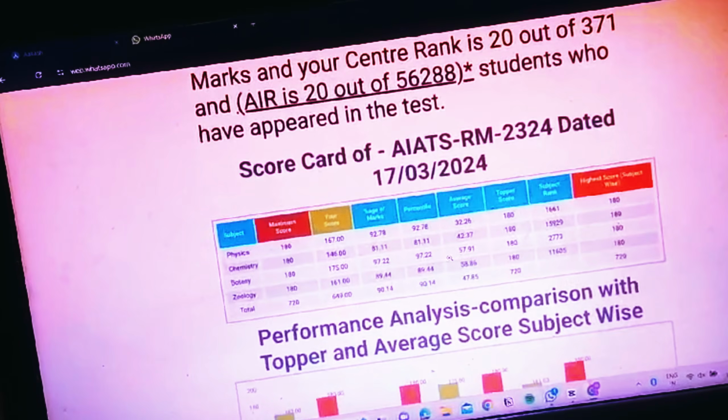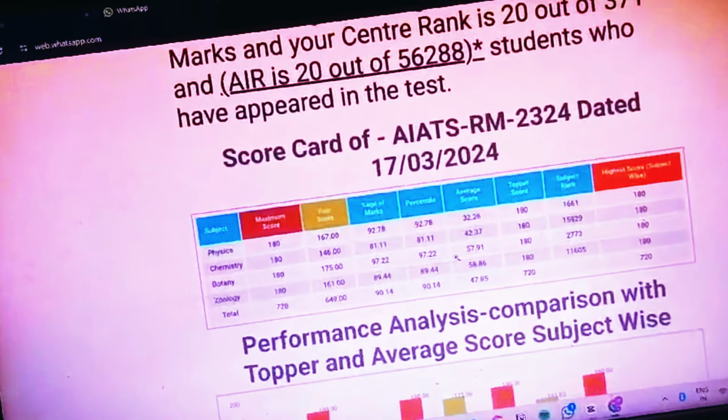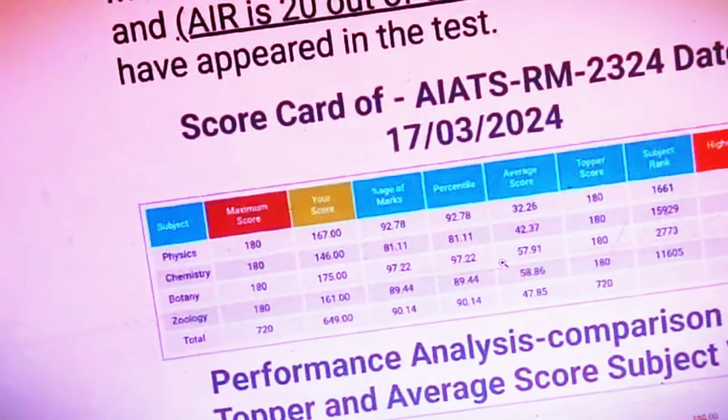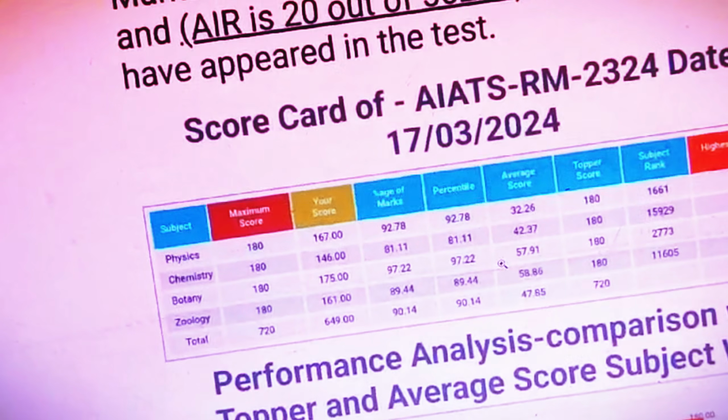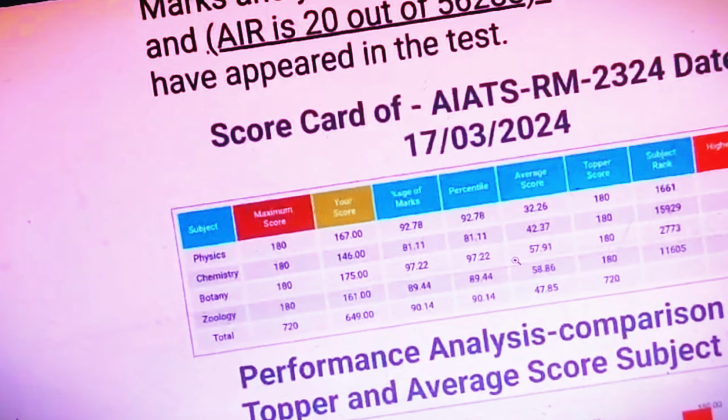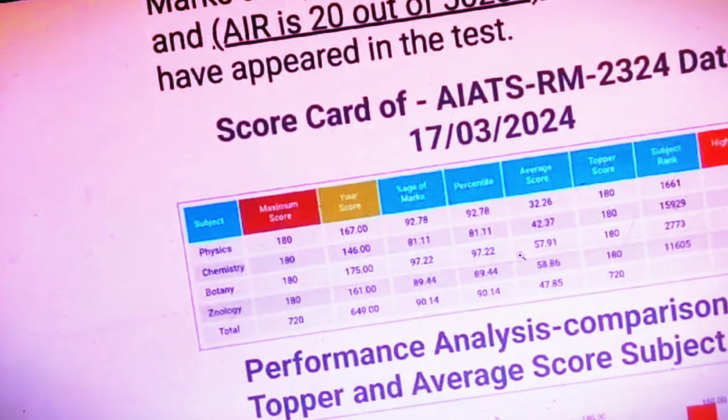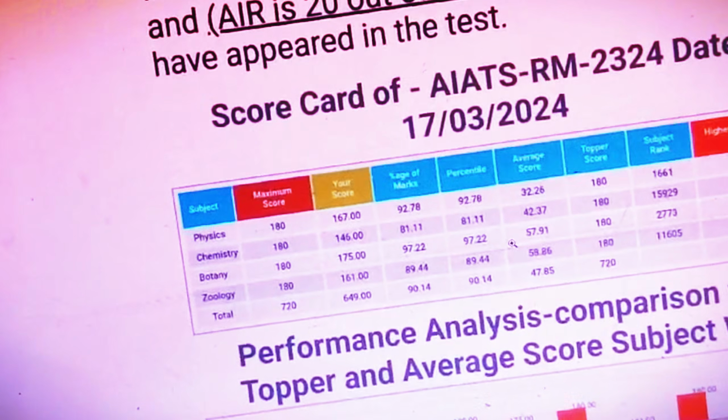So the result of AIATS is out. So you can see the scores on the screen. I got 649 overall, and the individual scores are 167 in physics, 146 in chemistry, 175 in botany, and 161 in zoology. So that's about it.